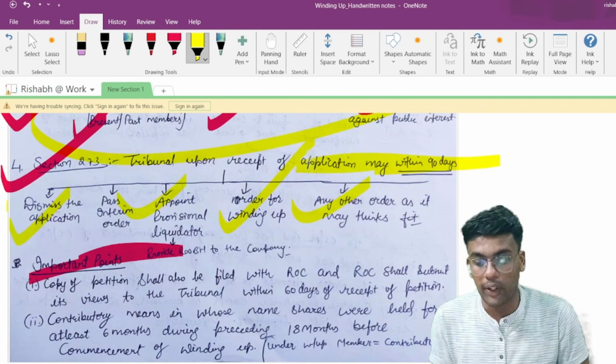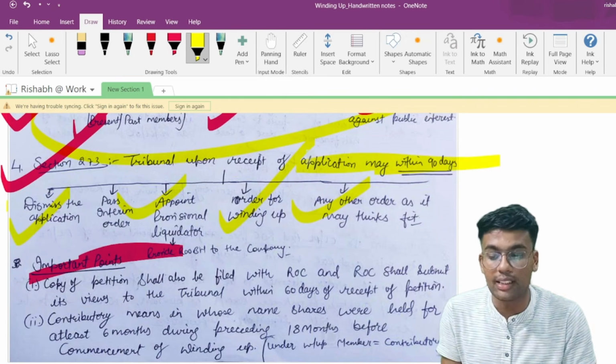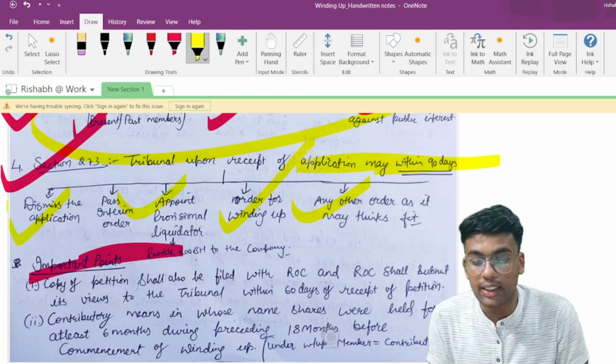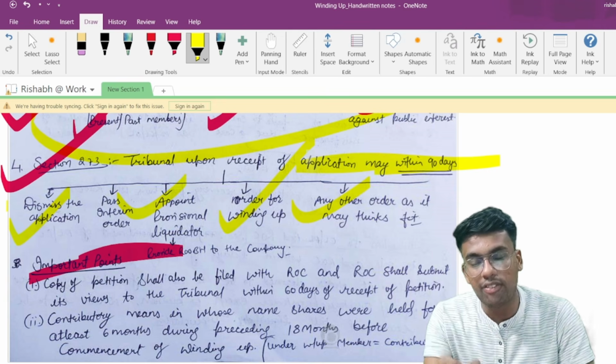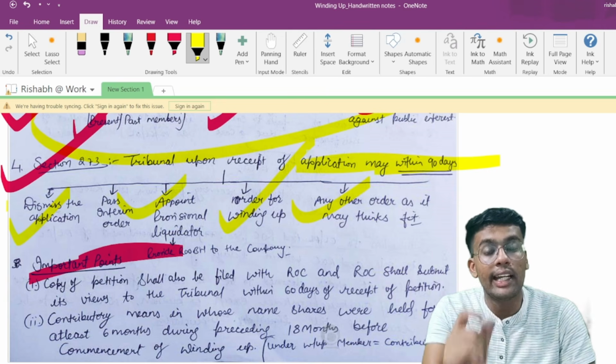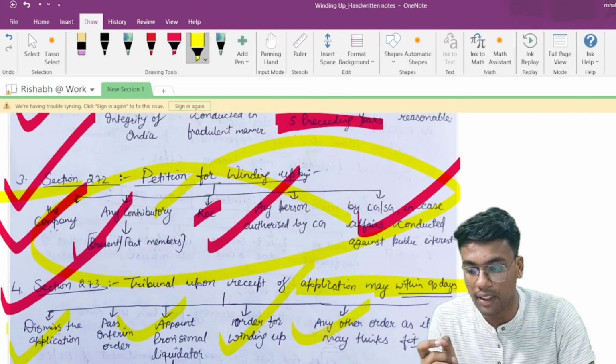Now, what are the important points? A copy of the petition shall also be filed with the ROC, and the ROC shall submit its view to the tribunal within 60 days of the receipt of the petition. Whenever a petition is filed for winding up of the company, then any of these 5 persons mentioned over here, one minute, let me clear all this.